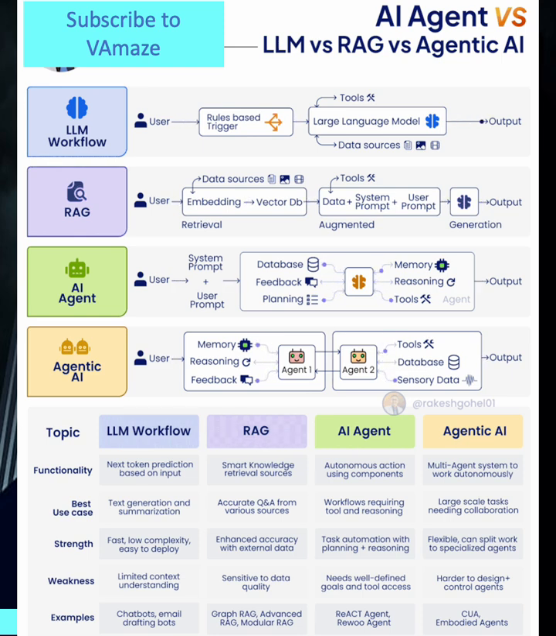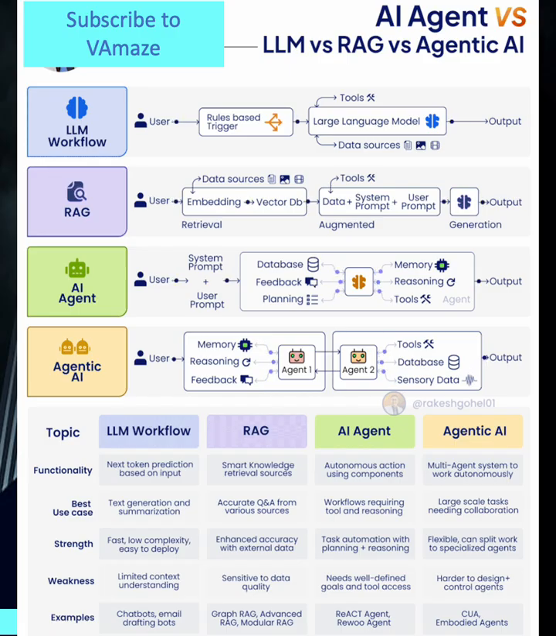At its core, an LLM operates on next token prediction, processing user input through a rules-based trigger system and producing output directly without external data retrieval. The workflow is elegantly simple: user input, rules-based trigger, large language model, output. The LLM relies entirely on its training data, functioning as a self-contained system that generates responses based on patterns learned